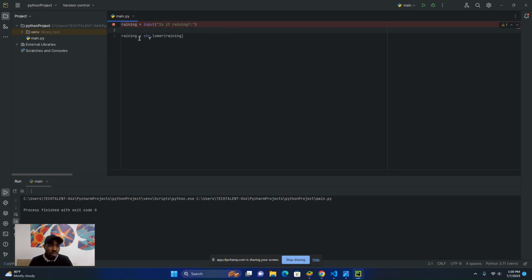This line of code is telling me that I am converting the response from the user to lowercase. So dot lower is a string method in Python we use to convert strings to lowercase.